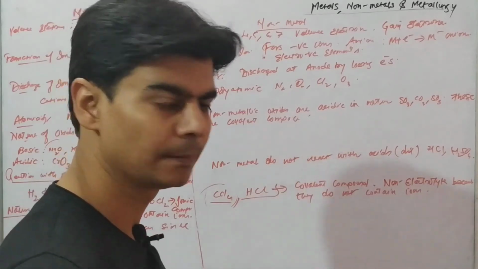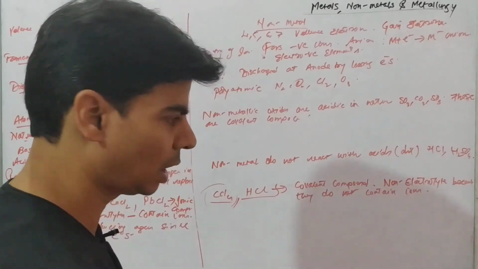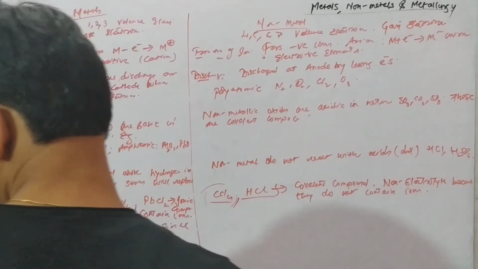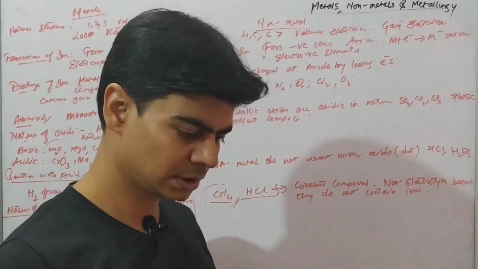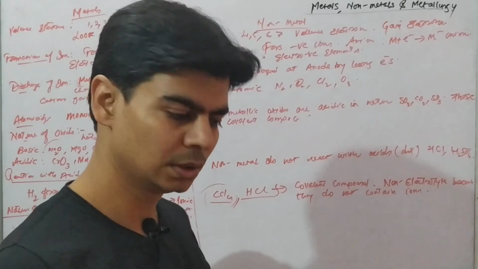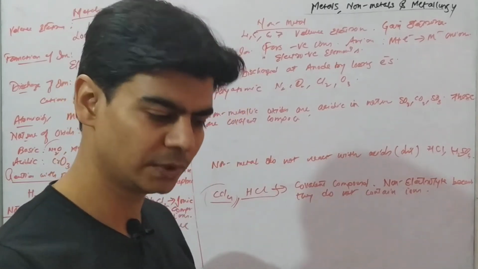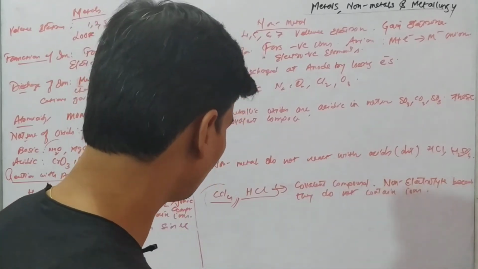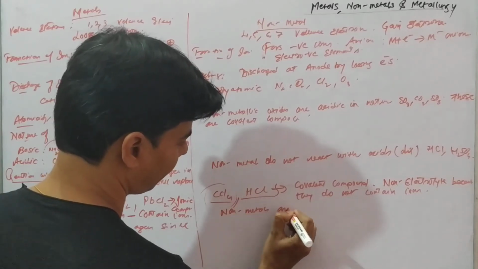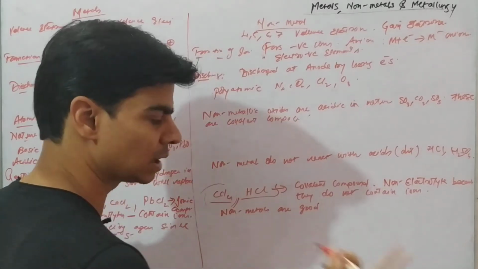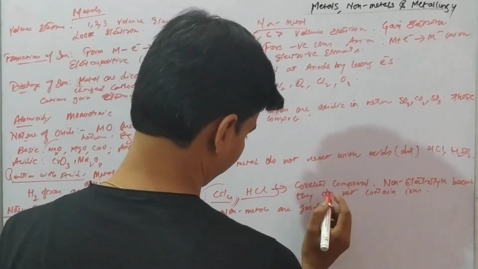And what about non-metals? Non-metals like carbon, or let's take some other non-metals like chlorine, bromine. Chlorine, we know, can easily accept electrons, right? Since it can accept electrons, it can make others lose electrons. So non-metals are good oxidizing agents because they can oxidize others, and they themselves get reduced because they gain electrons.